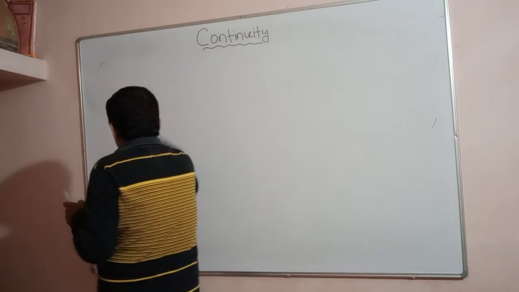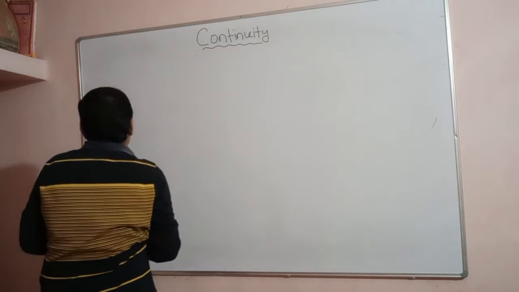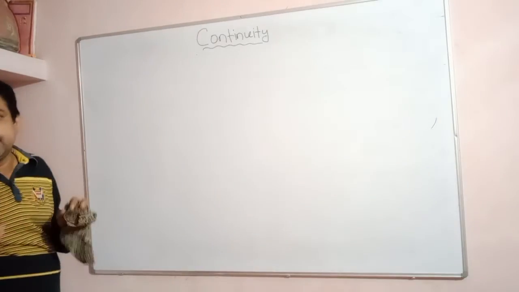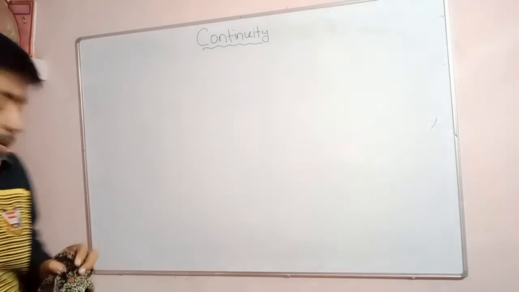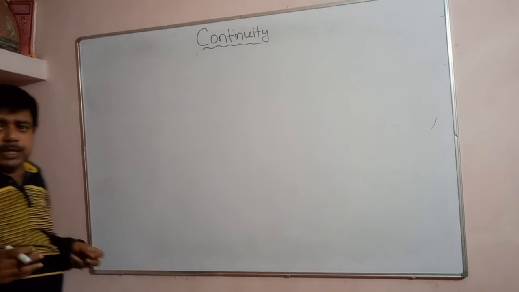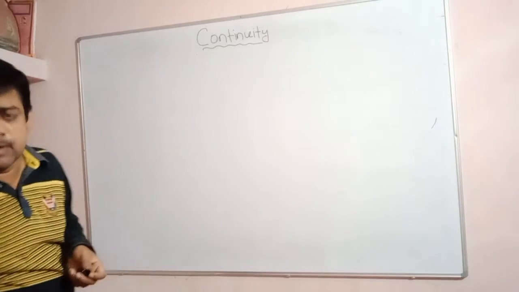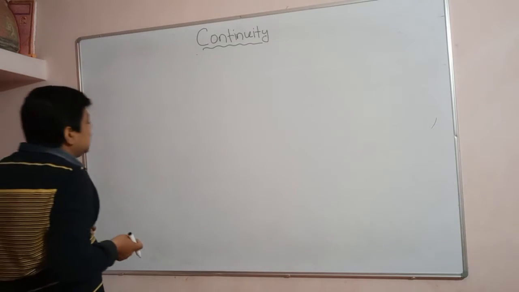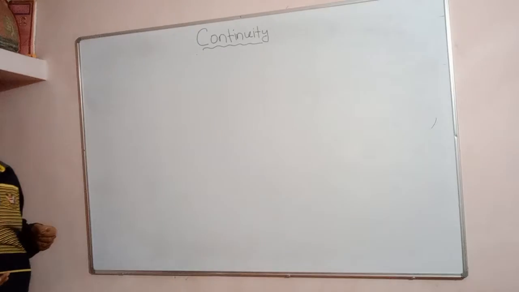Second point is that in the first point we discussed the limit: left hand limit is equal to right hand limit, but f(a) is not defined. So the function is not a continuous function. Limit exists but f(a) is not defined.